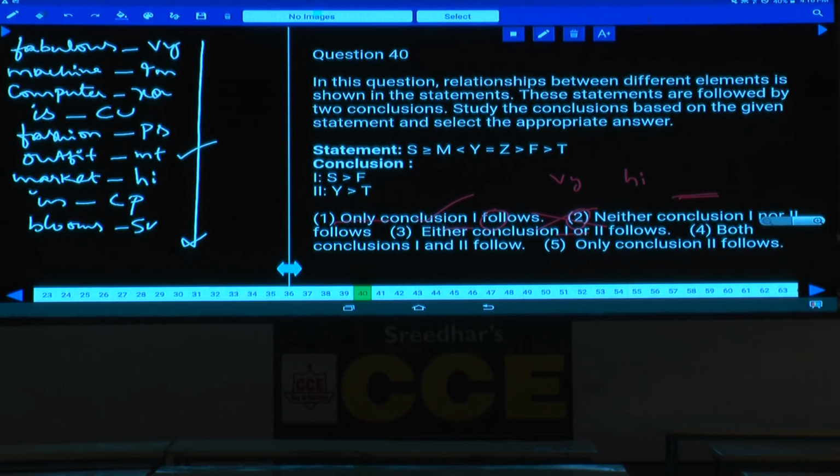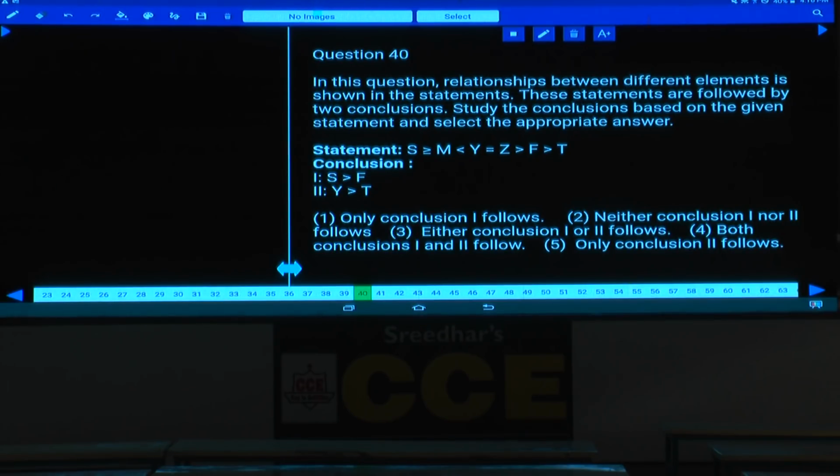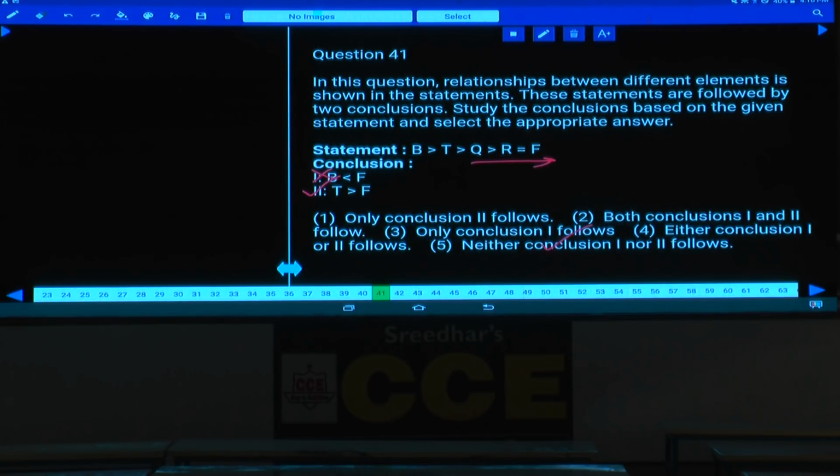Then question number 40. Now 40 onwards, these questions are based on coded inequalities. Tell me what is the relation between S and F. Between S and F, there is one greater than and one lesser than, two opposite symbols. Hence first conclusion cannot be drawn. And Y and T, between Y and T, Y greater than T, definitely true. Only conclusion 2 follows, that is choice 5. Question number 40, choice 5.